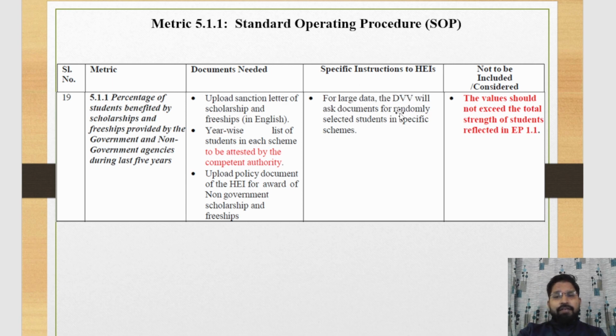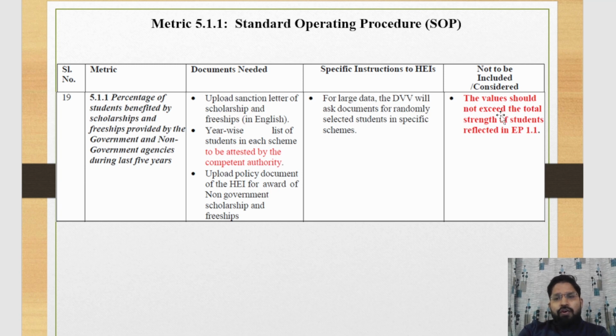During the review process, NAAC may ask randomly for any selected student. Means NAAC may ask for the document of any student that received the scholarship or fellowship of any scheme.